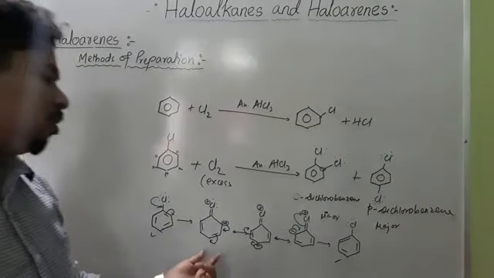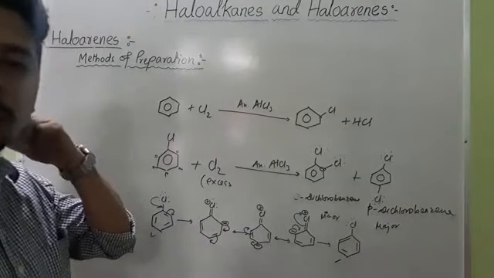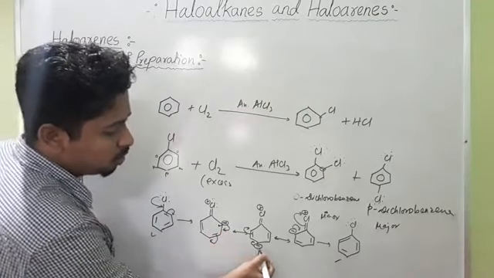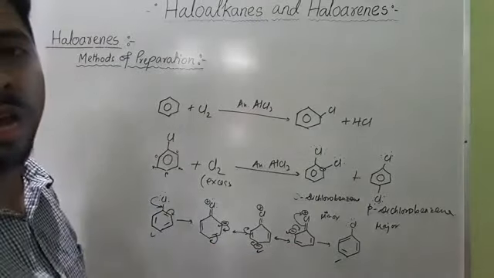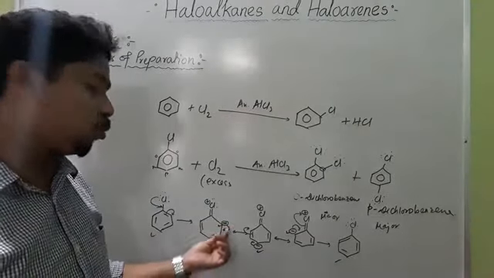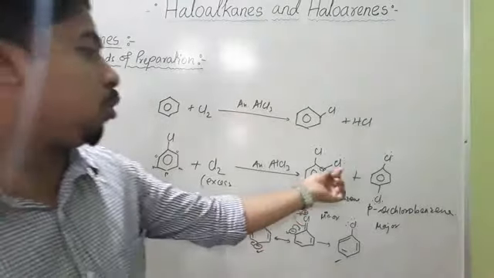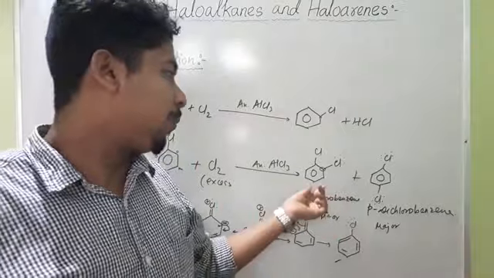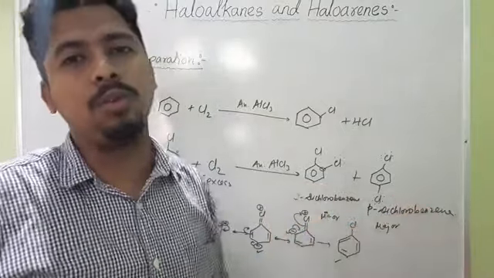Now if you see the resonance structure, you can see that the maximum charge density is over the ortho and para position. Here you see this is negative charge at the ortho position, this is negative charge at the para position, this negative charge is again over the ortho position. So the maximum charge density is over ortho and para position. That's why this electrophile, Cl plus, is substituted to the ortho and para position. As a result, it forms two products. One is the ortho product, another is the para product. One is major, another is minor.